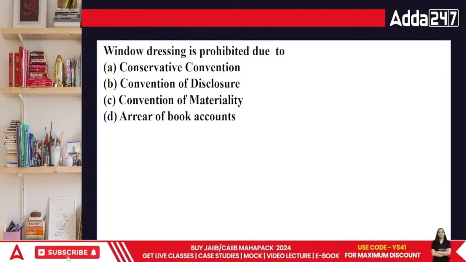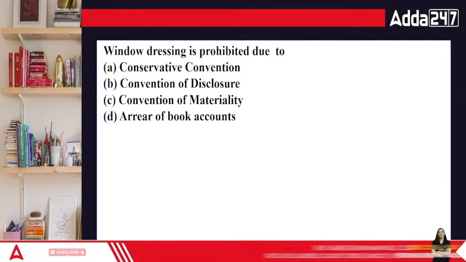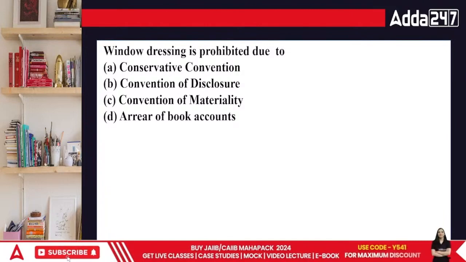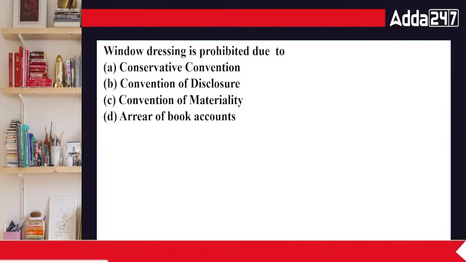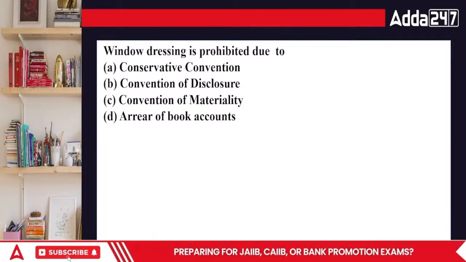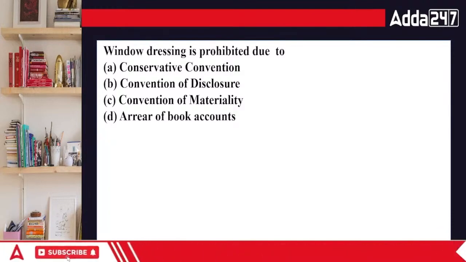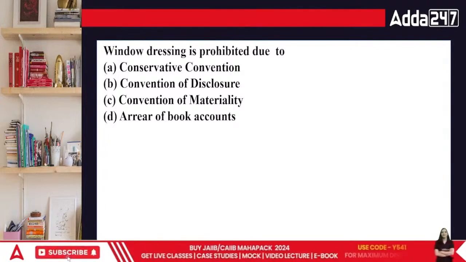What's going to be the answer? Conservatism convention, convention of disclosure, convention of materiality, or area of book value. They are saying window dressing is prohibited due to which one? If the entire area is not clumsy, and only the area near the window was clumsy, what can I do? I'll open the door as well and let people come in, because they will see that only that specific area is dirty and the rest is clean.